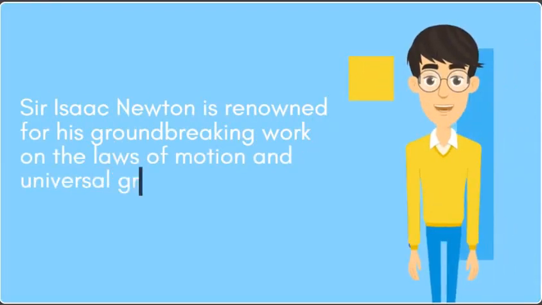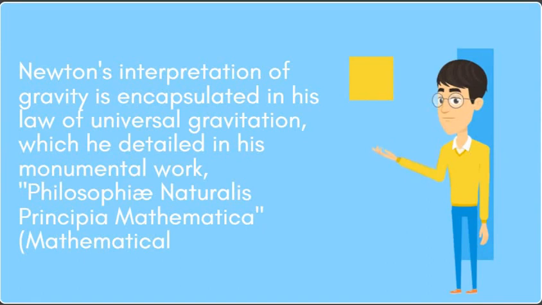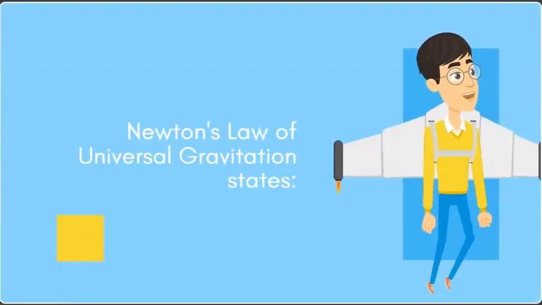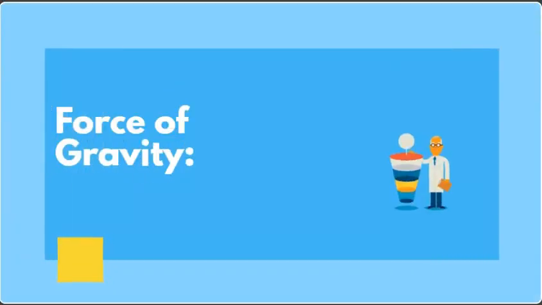Sir Isaac Newton is renowned for his groundbreaking work on the laws of motion and universal gravitation. Newton's interpretation of gravity is encapsulated in his law of universal gravitation, which he detailed in his monumental work, Philosophiae Naturalis Principia Mathematica.